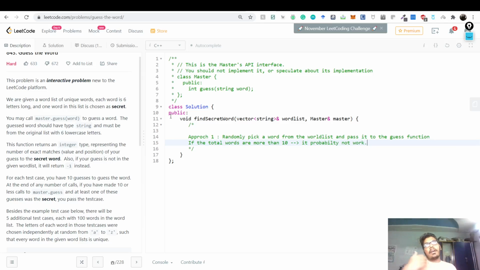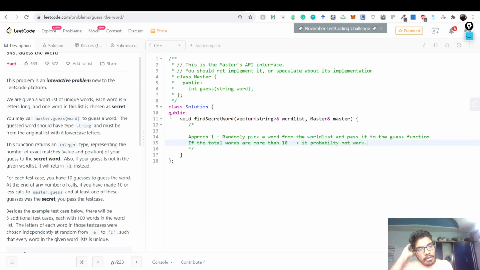But what if you have, let's say, 100 words? You just have 10 chances to check through all the 100 words. So the probability of finding the correct word is 1 upon 10 or 0.1. What if there are 1,000 words? The probability even decreases. What if there are 10,000 words? The probability even decreases in expectation. So the idea is that this approach totally does not work, because we cannot just randomly pick words, because as the number of words in the word list grows, this method increasingly becomes bad. Like, you have to do something smartly, right?